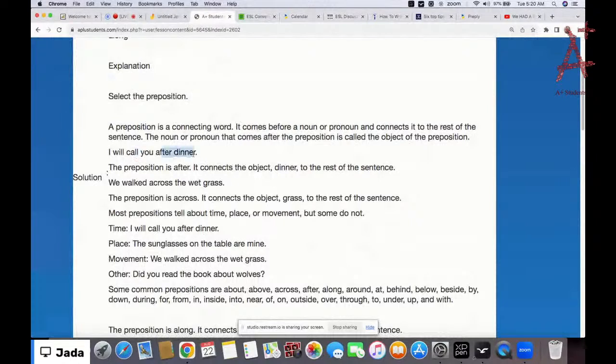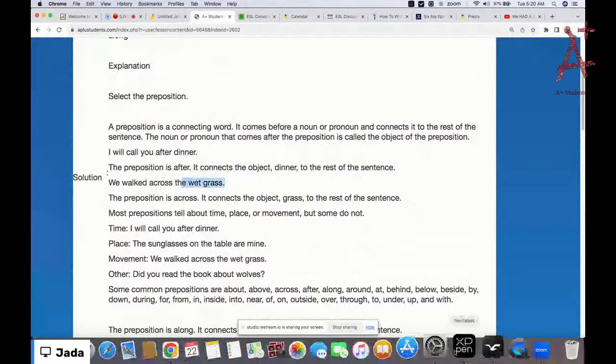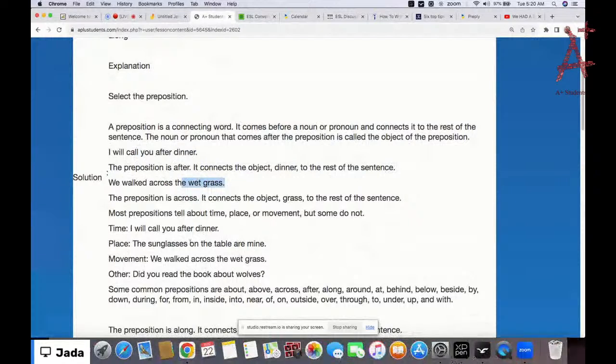I will call you after dinner. The preposition is after, it connects the object dinner to the rest of the sentence. So the object here is dinner. Now, the preposition here is across. It connects the object grass. So we walked across the wet grass. And then it's the same that we know. Most prepositions are about time, place, movement. Okay? And the common prepositions.